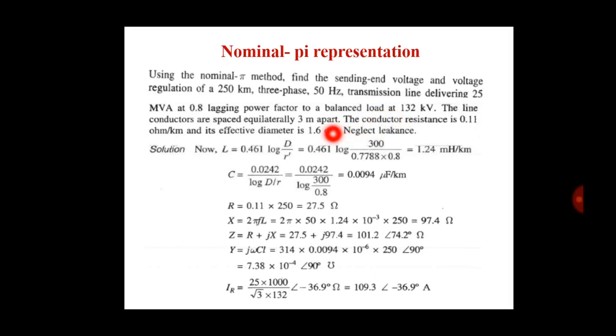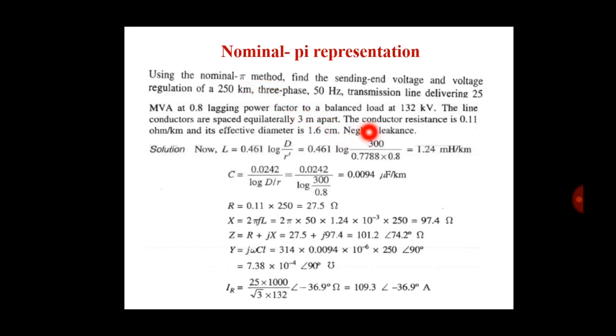The line conductors are spaced equilaterally 3 meters apart. The conductor resistance is 0.11 ohm per kilometer and its effective diameter is 1.6 centimeter. Neglect leakage. Now what we have in the example: given the length of line, 250 kilometer.